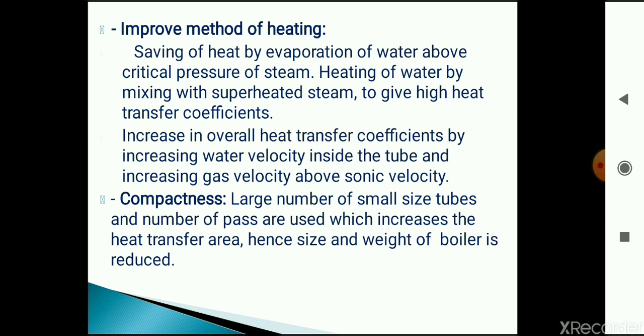Next is an improved method of heating. As compared to conventional boilers, they use an improved method of heating so as to reduce heat loss and increase the overall heat transfer coefficient of water. Next is compactness. These boilers are compact in size because a large number of small size tubes and a number of paths are used to increase the heat transfer area, and hence the size and weight of these boilers are reduced.